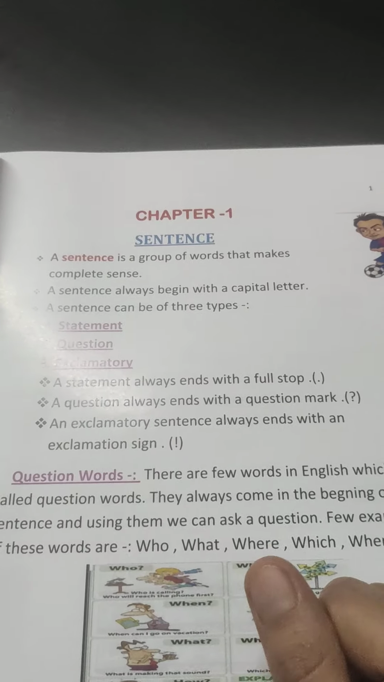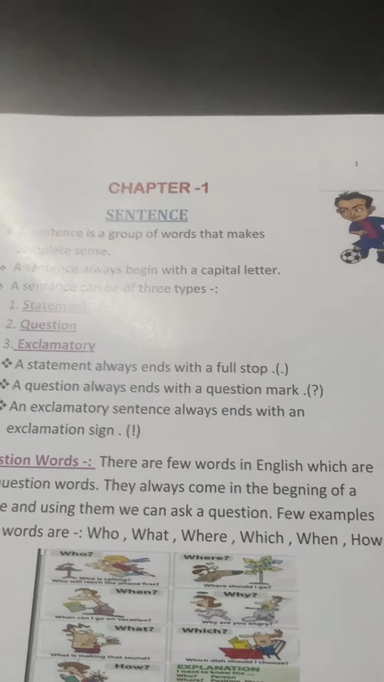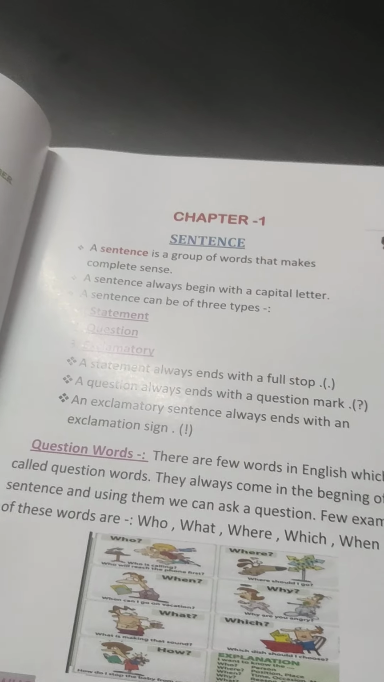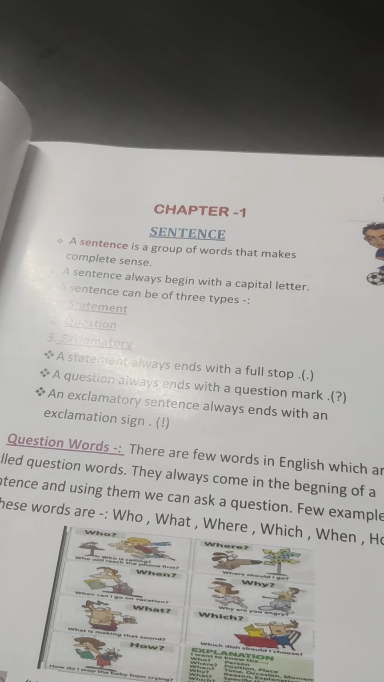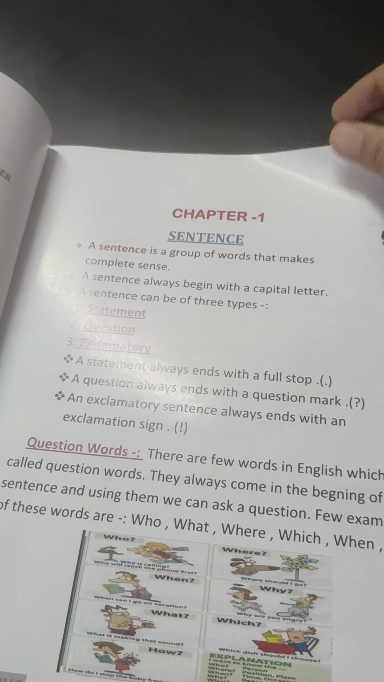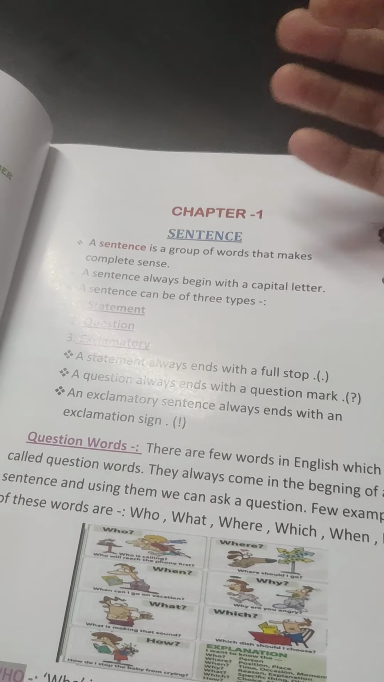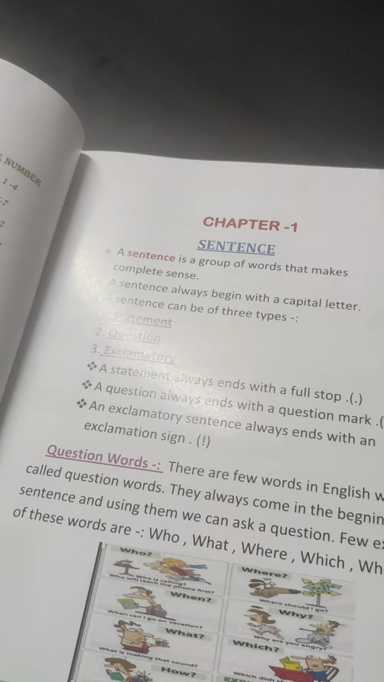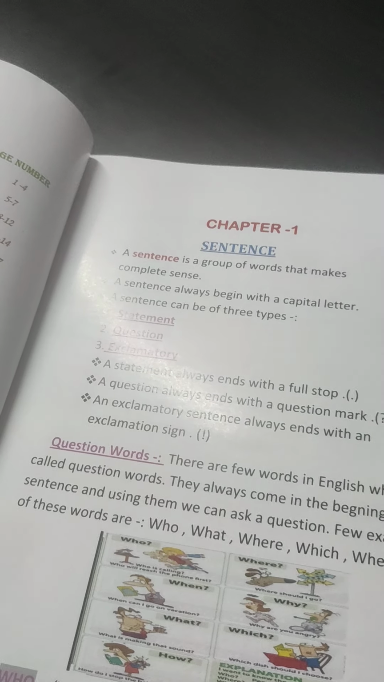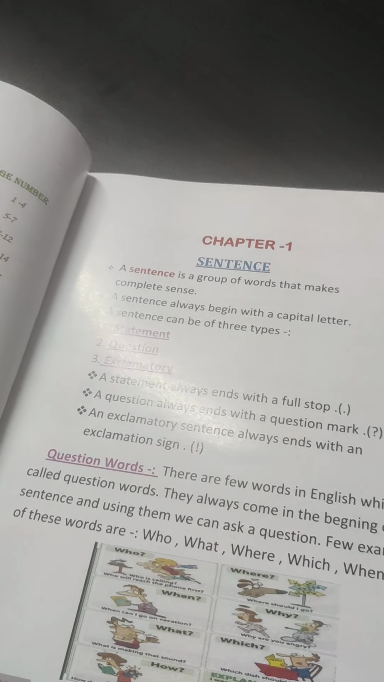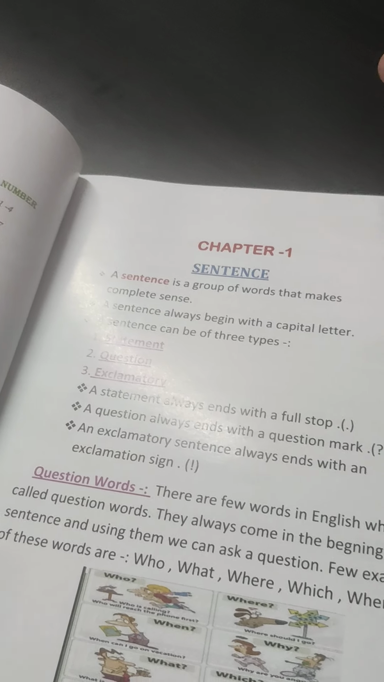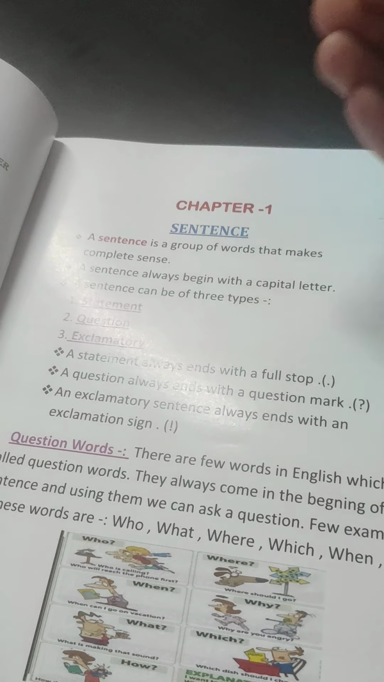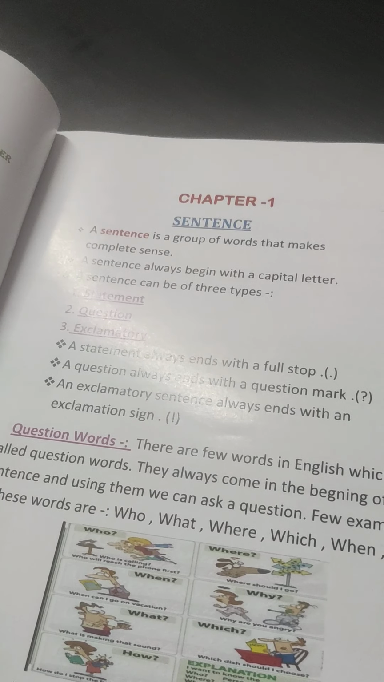Now the next one is an exclamatory sentence. What is an exclamatory sentence? Exclamatory sentences are those sentences in which emotions are shown, like happiness, sorrow, grief, and excitement. These kinds of emotions are shown. So that is an exclamatory sentence. But for a very young child, to differentiate between a question and an exclamatory sentence is quite difficult.